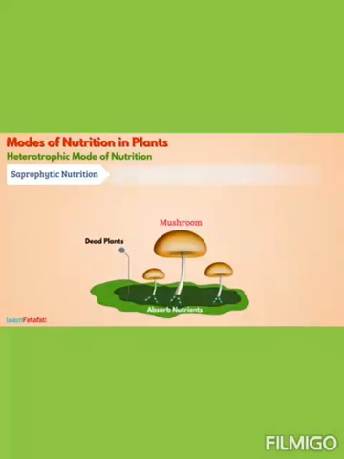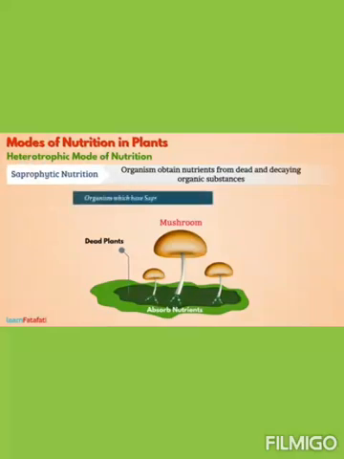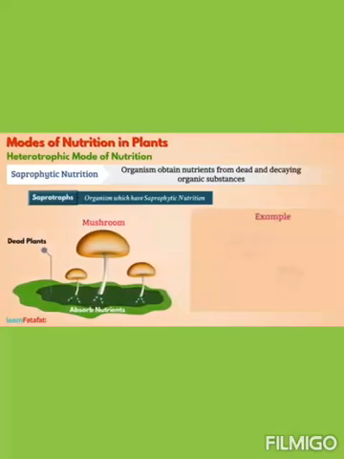Such mode of nutrition in which an organism obtains nutrients from dead and decaying organic substances is called saprophytic mode of nutrition. And the organisms which have this mode of nutrition are called saprotrophs. Other examples are bread mold, also known as rhizopus, mucor or pin mold. Often, food like pickle and materials like leather get spoiled because of saprophytes such as fungi.